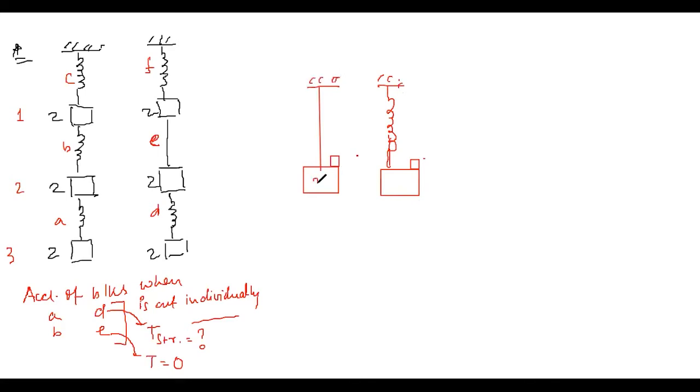This is capital M, this is small m. How much is the spring force and how much is the tension force initially, of course? M plus M into G. Now if I remove this, if I throw off the small m mass, then how much would be the tension at time 0 plus and how much will be the spring force at time 0 plus? Tension will be capital M and the spring force will remain same.